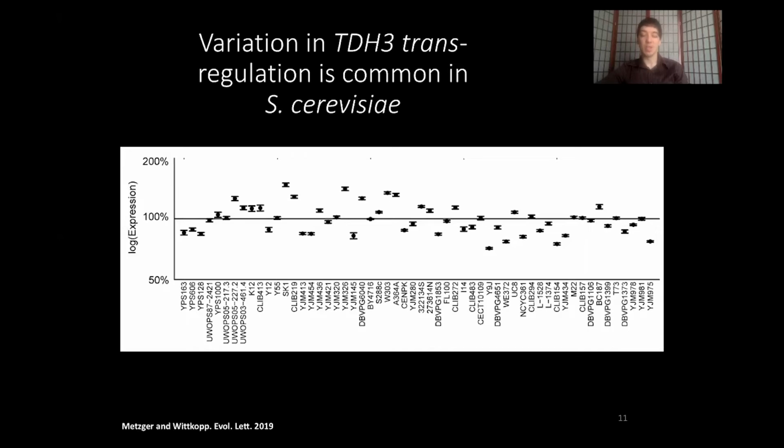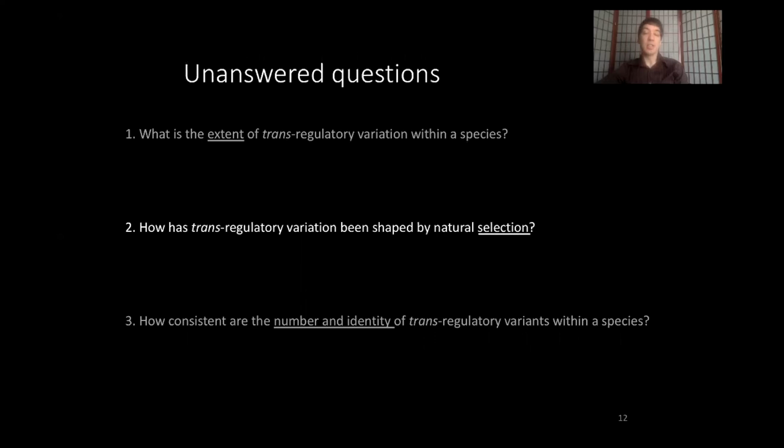And it covers about a 2-fold range from the most lowly to the most highly expressed. So that answers our first question. But given this amount of variation, we want to know to what extent has it been shaped by natural selection.